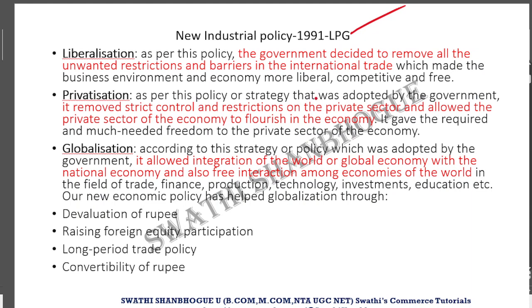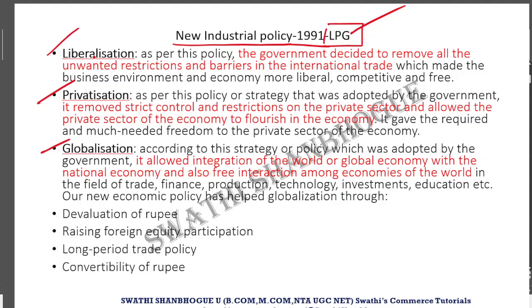Before understanding globalization, we have to understand the new industrial policy, that is in the year 1991, which led to globalization. Well, it not only led to globalization, it also made way for three of the most important parts of our economic advancement, which is liberalization, privatization, and then globalization. So let us understand these one by one.